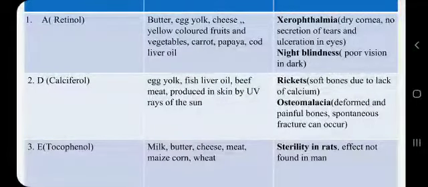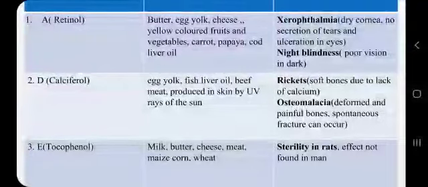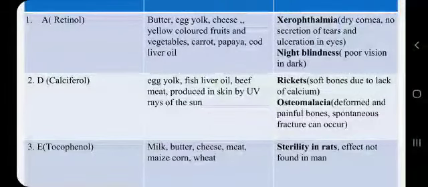It is found in egg yolk, fish liver oil, beef, meat, and it is also produced in the skin by ultraviolet rays of the sun. So if you sit in the sun for some time, then this vitamin D can be synthesized in the body. And if it is not present in sufficient amount in the body, then it can lead to deficiency diseases such as rickets and osteomalacia. In rickets, the bones become soft due to lack of calcium, and in osteomalacia, the bones are deformed, and these are also painful, and fracture can also occur spontaneously.